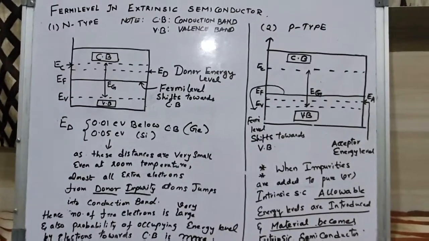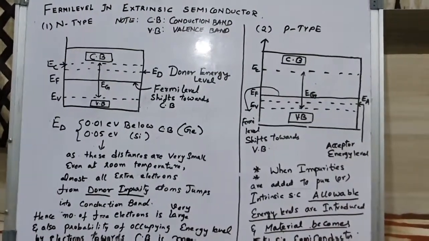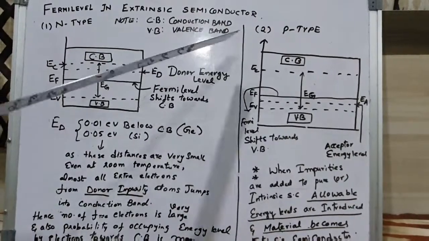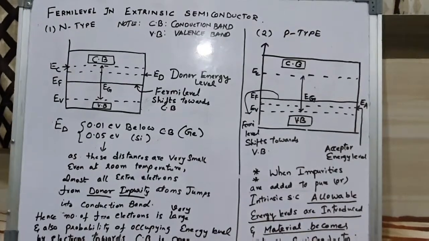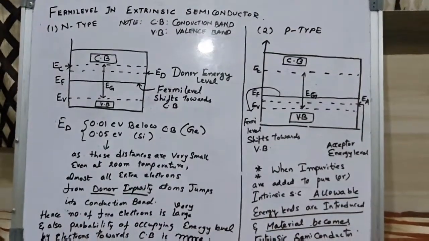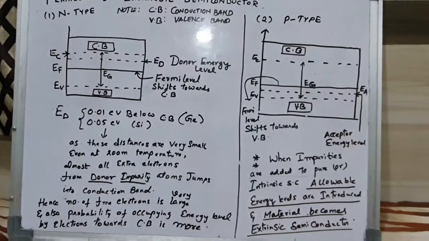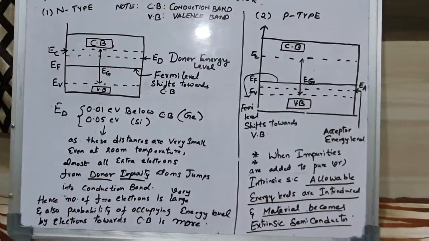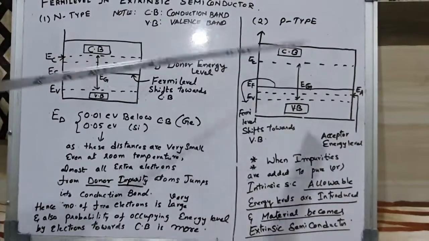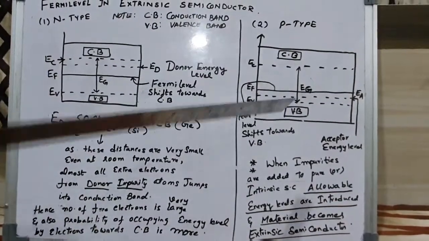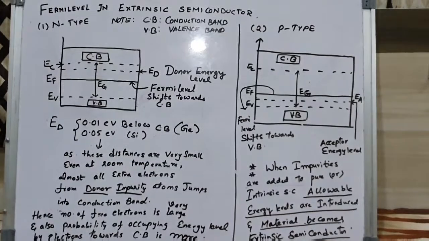Now we'll see the p-type. In p-type, an acceptor impurity is added. That is gallium. We have seen the gallium atom as an impurity atom, so that is the acceptor impurity. Due to the trivalent impurity, a large number of free holes are formed. Already we know that.